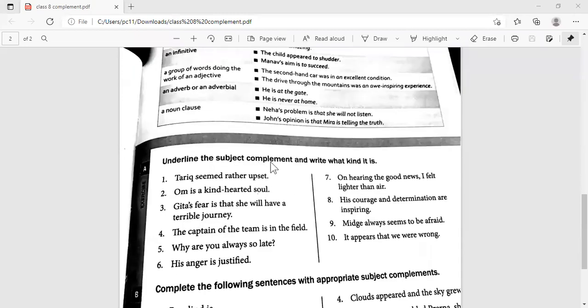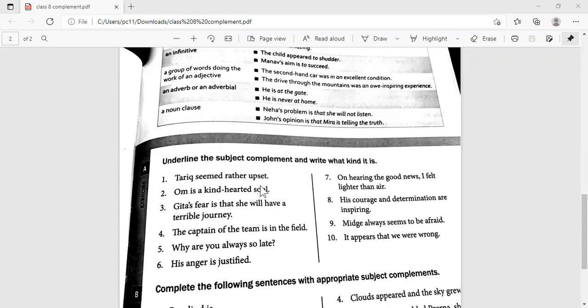Now just look at this. Underline the subject complement. We'll forget about writing what kind it is, because with this little information, it will be a little difficult for you to identify. It will come to the identification part also. Let us first identify the complement, the subject complement.